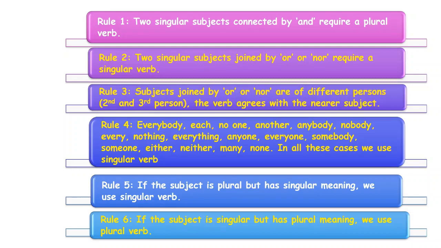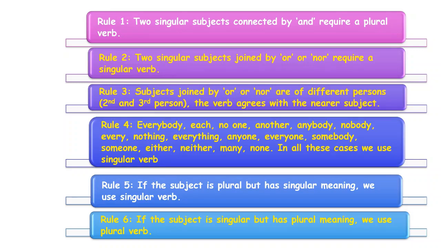Third rule says, if subjects joined by or, nor are of different persons, second and third person, here the verb agrees with the nearer subject. Fourth rule says, everybody, each, no one, another, anybody, nobody, every, nothing, everything, anyone, everyone, somebody, someone, either, neither, many, none. In all these cases, we use a singular verb.